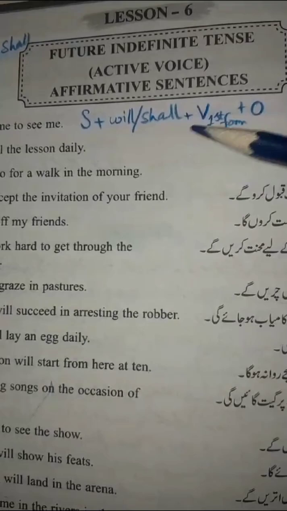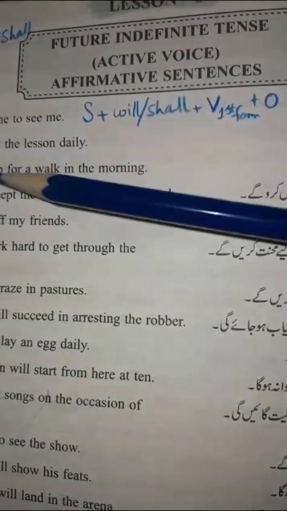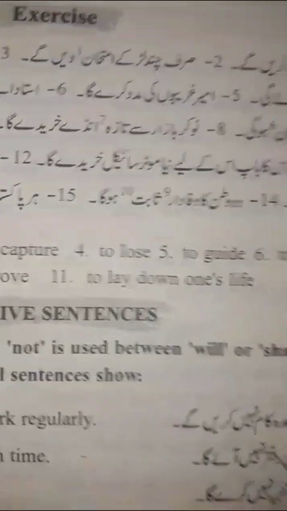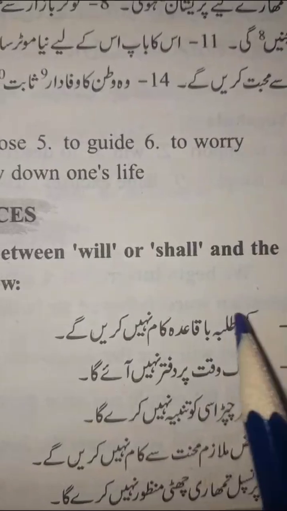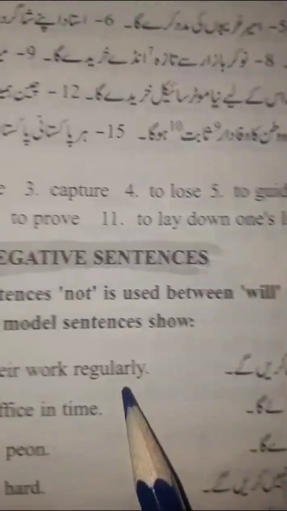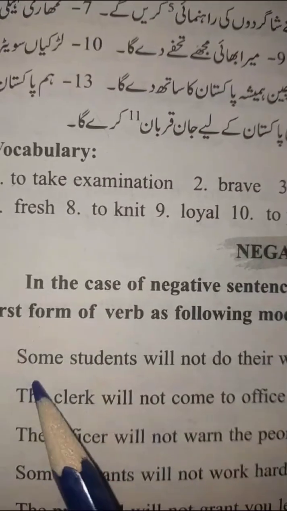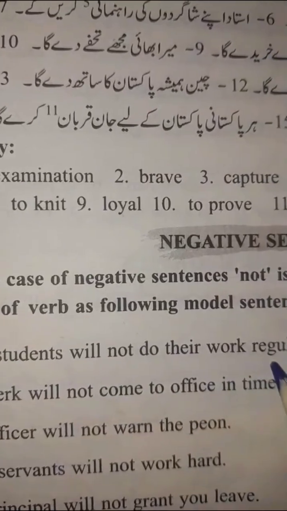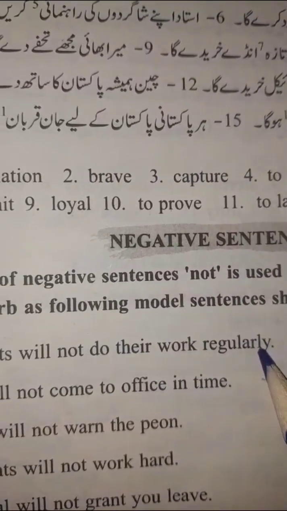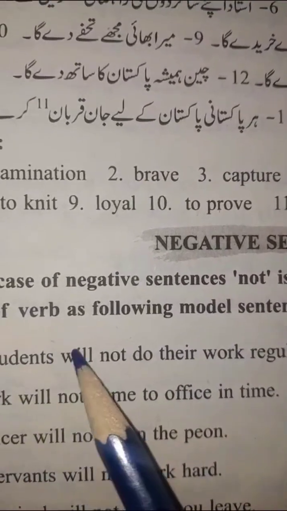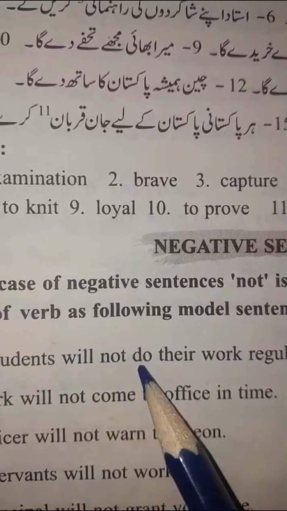And while making negative, we'll use will not or shall not. For example, कुछ तलबा बाकायदा काम नहीं करेंगे. Some students will not do their work regularly. And for interrogative, we use will or shall in the beginning of the sentence.